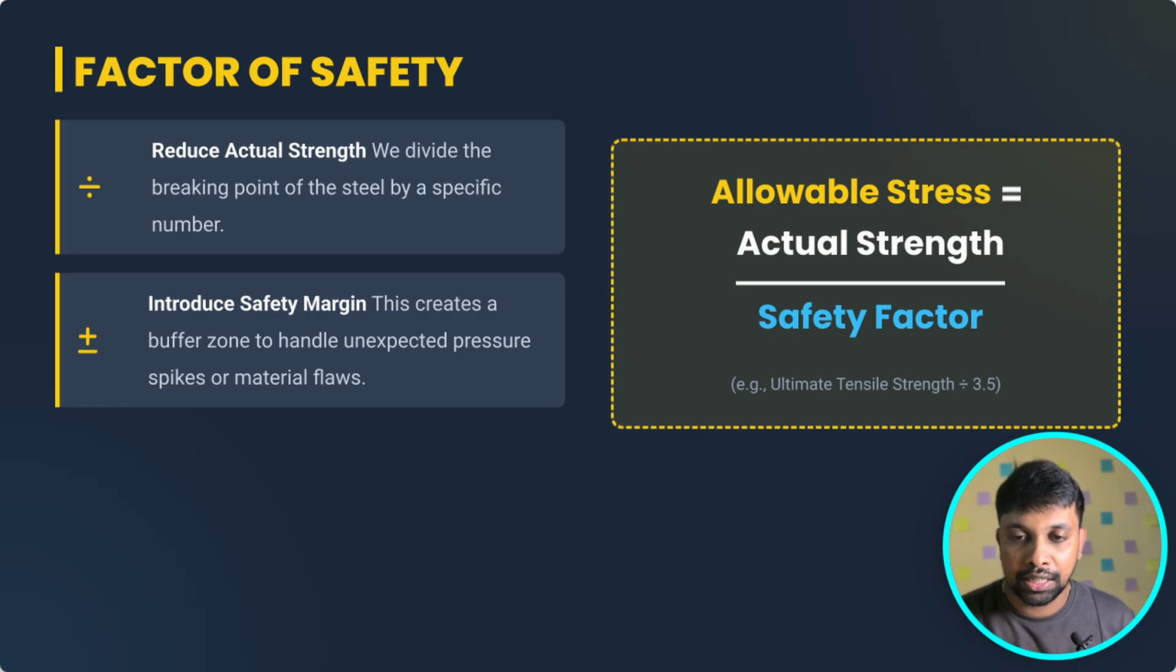Here you can see the allowable stress formula. Allowable stress is equal to actual strength divided by safety factor. What is the actual strength? Actual strength is the ultimate tensile strength, or otherwise the yield strength. For example, you can see here the ultimate tensile strength divided by 3.5. The 3.5 is the safety margin which we provide for ASME Section 8 Division 1. Are we going to use 3.5 for all the materials? That we will see in the next slide.